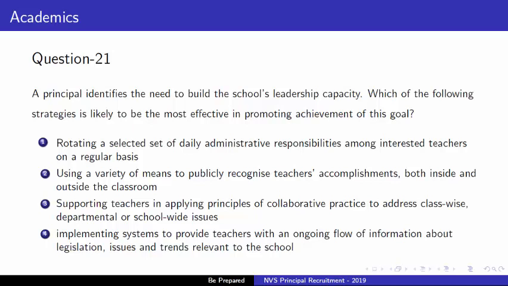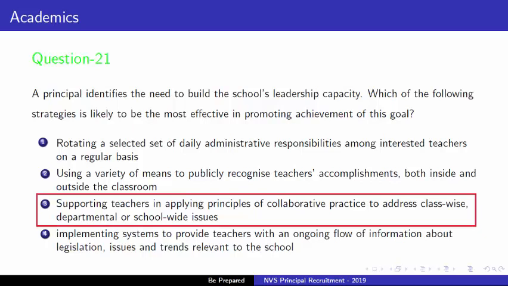And the last option is implementing systems to provide teachers with an ongoing flow of information about legislation, issues and trends relevant to the school. So, right answer is, a principal identifies the need to build school leadership capacity. So, which strategy is likely to be most effective? And the strategy is to support teachers in applying principles of collaborative practice to address class-wise, departmental or school-wise issues.